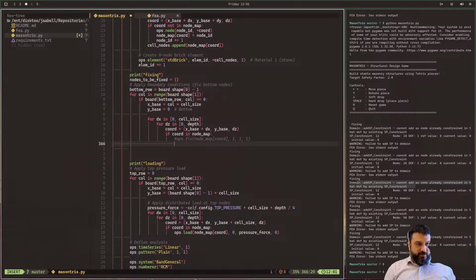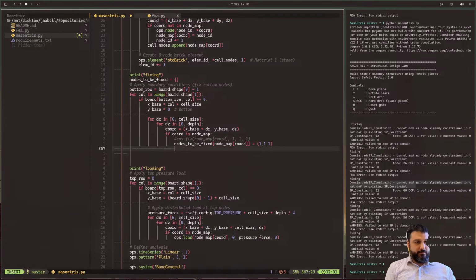So I'll just say nodes to be fixed like this, and add the key called node map forward. Actually, I could have this be a unique set, but okay, let's just be sloppy for a while, and we'll give it that tuple. We don't actually need that value.